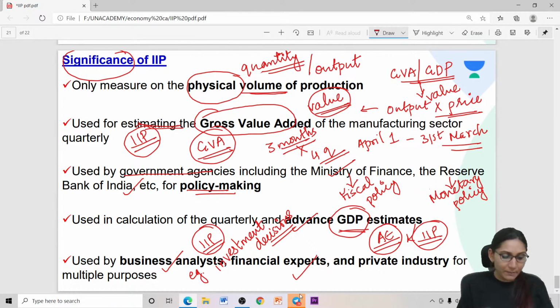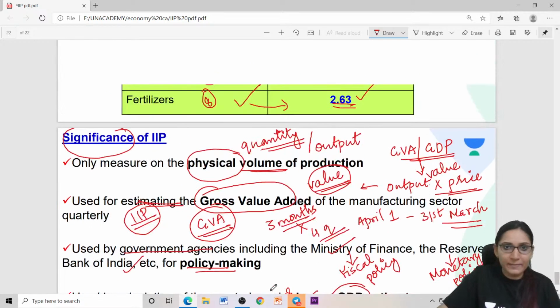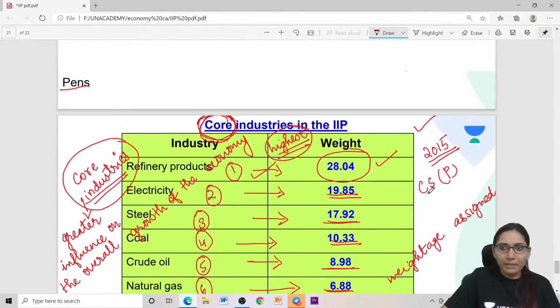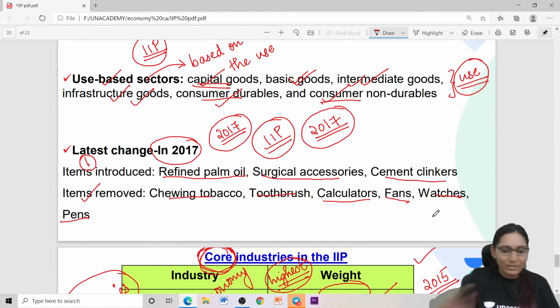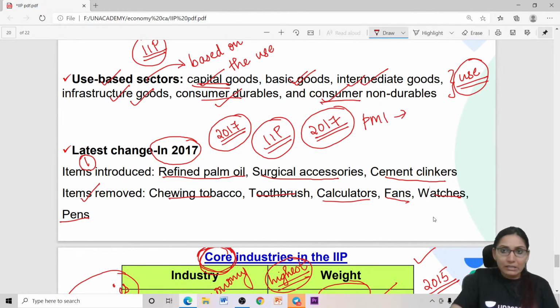Anshu is asking me purchasing managers index and IIP, what is the difference? Yes, both of them are different. Purchasing managers index is PMI. So, I'll just briefly explain PMI. Okay. So, the difference between PMI and IIP.